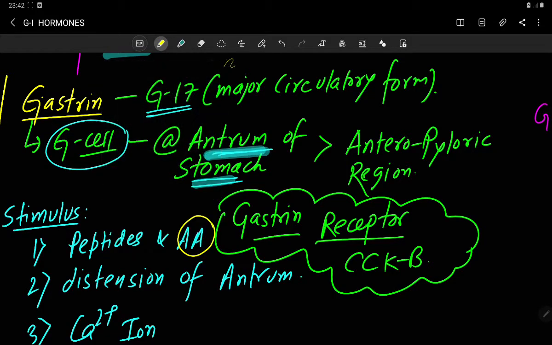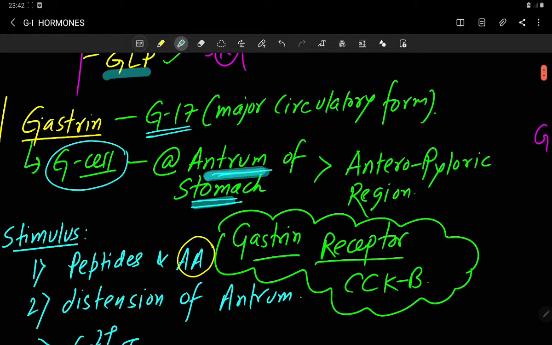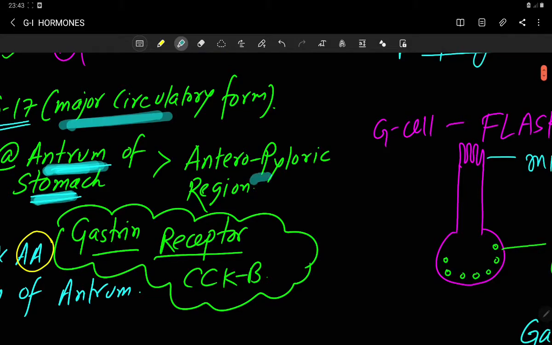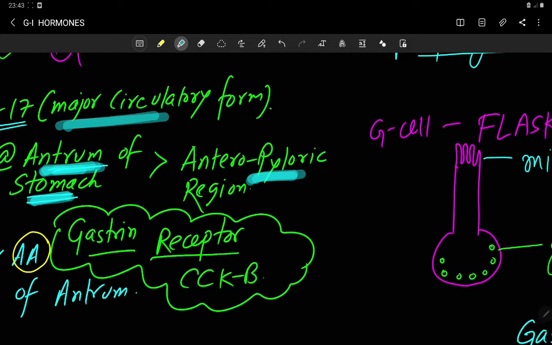The major circulatory form of gastrin is G17, and a huge amount of gastrin secreting cells, or G cells, is present at the antrum of the stomach, and less in the pyloric region.